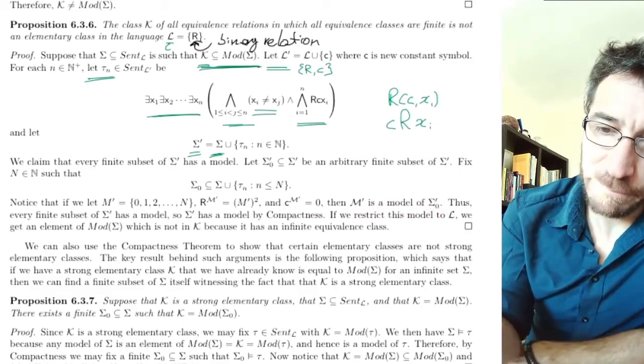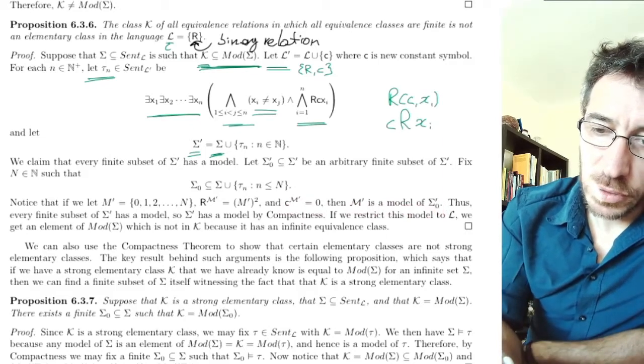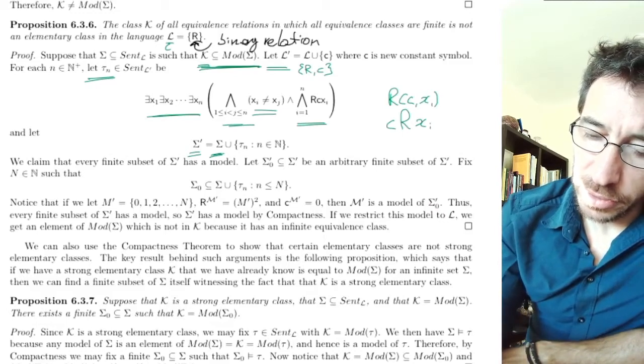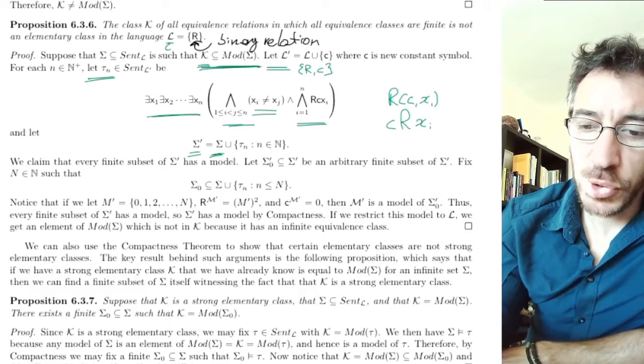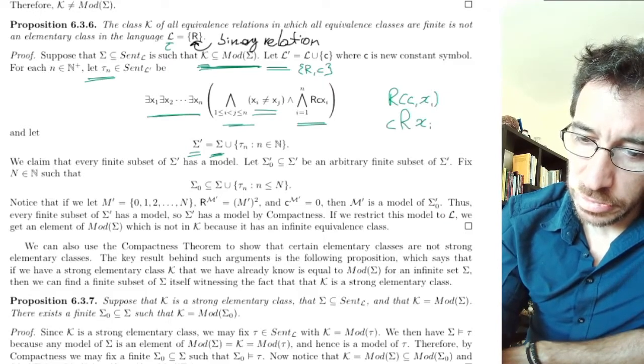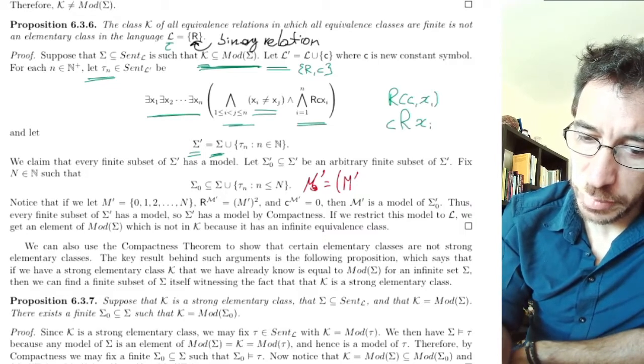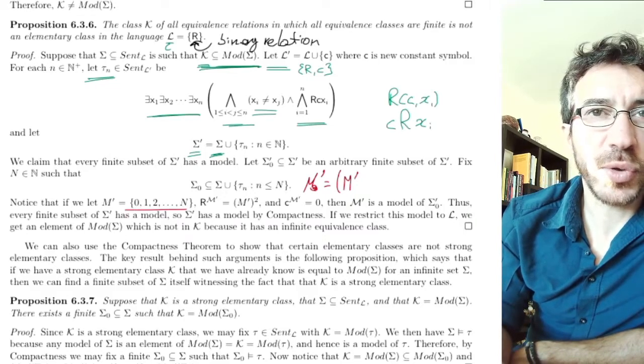Okay, so let's look at this. First, it'd be good to write this in the notation you usually use. So you would write calligraphic M prime, which has domain Roman M prime, which is this one up here, all the numbers from 0 to n.